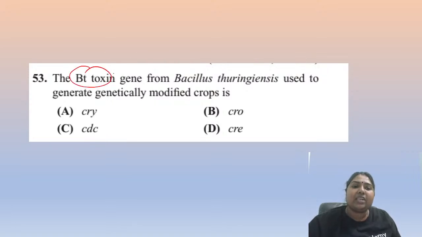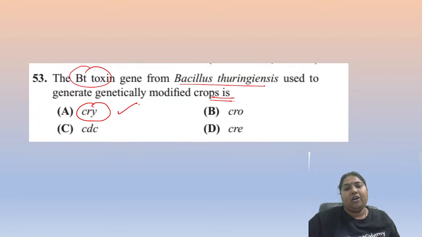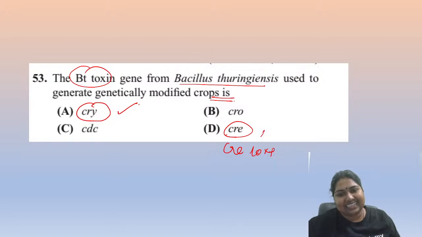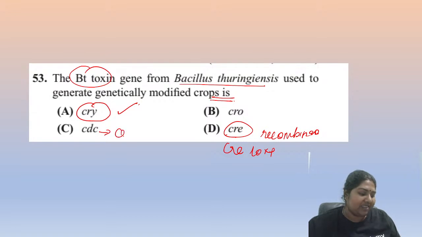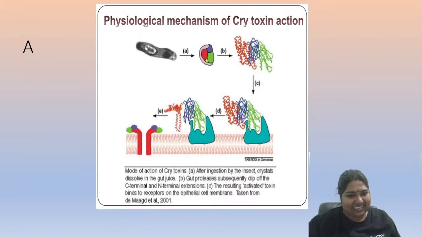Right. So, the Bt toxin from this Bacillus thuringiensis is coming from which gene? Cry, Crow, CDC, Cre. Come on everyone. Bt toxin. Fantastic. It is the Cry gene. Okay. Right. What is Cre? Cre-lox P. Cre is a recombinase. Okay, CDC, cell division protein, you could have studied this in the cell cycle. Correct? Crow is not related here. Only the Cry is the correct one.